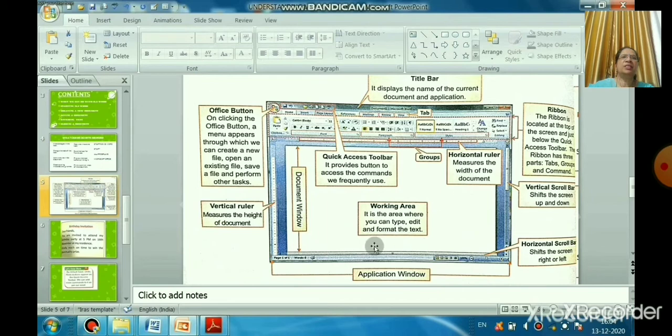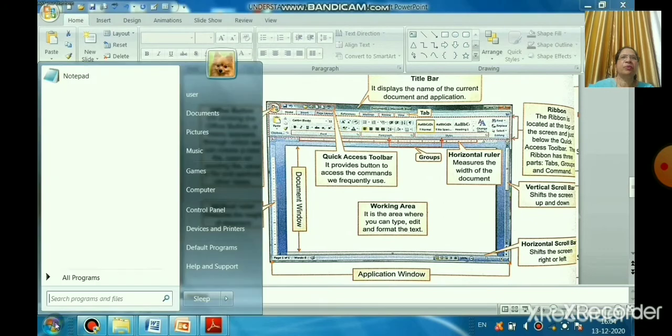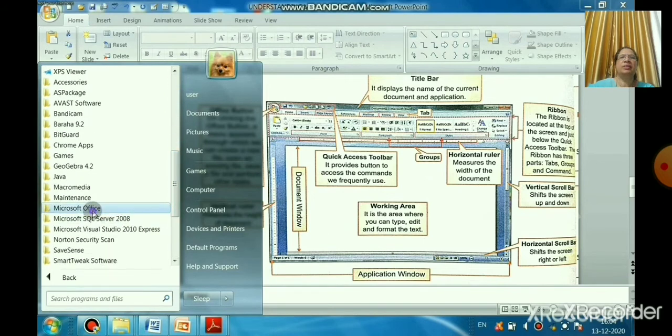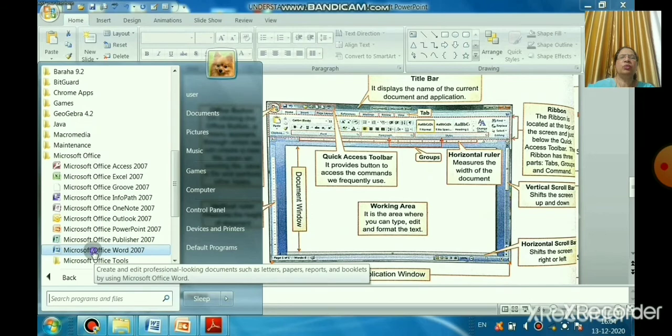So that is the application window, and the window inside is known as the document window. The larger window is called the application window, and the smaller window inside it is known as the document window. So the outer side is which one? The application window. And inside you can see one more, that white part where you are typing. That is known as which one? The document window. Now we will start Microsoft Office and Microsoft Word 2007.